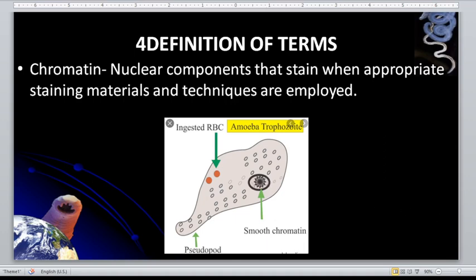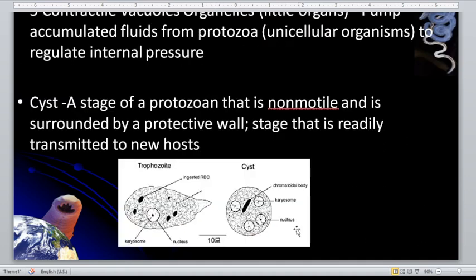This is the pseudopod and ingested RBC. Among the amoebas, only Entamoeba histolytica is capable of ingesting red blood cells, because it is the only pathogenic amoeba that has an invasive form. They are invasive and can ingest red blood cells, and this is a distinguishing feature in the laboratory diagnosis of Entamoeba histolytica infection.